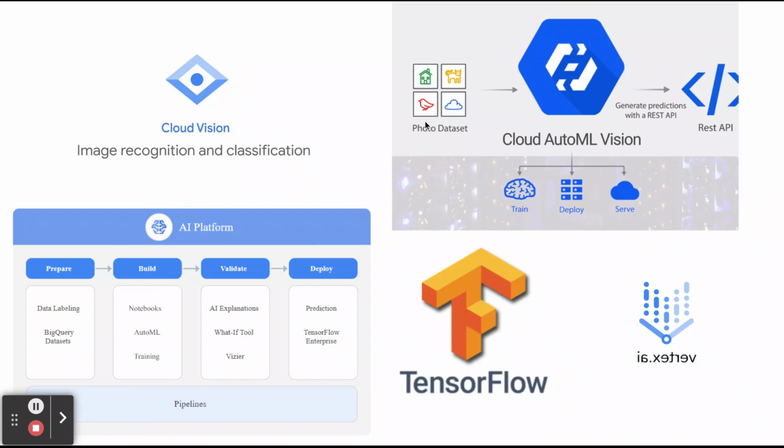Once we push the input, based on the Google pre-trained model and the data set we pass, we can get the model API. We can use it as a REST API in our system. Once you pass the input, it will do the action, then it will give the prediction using the REST API itself.